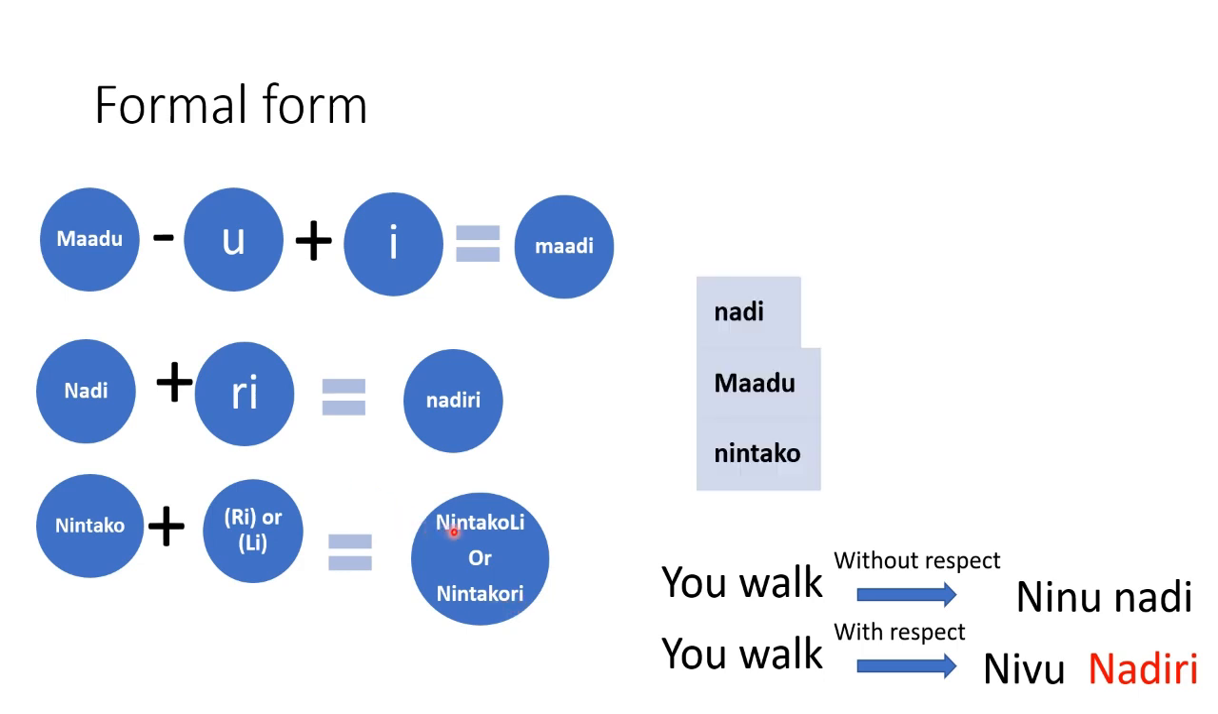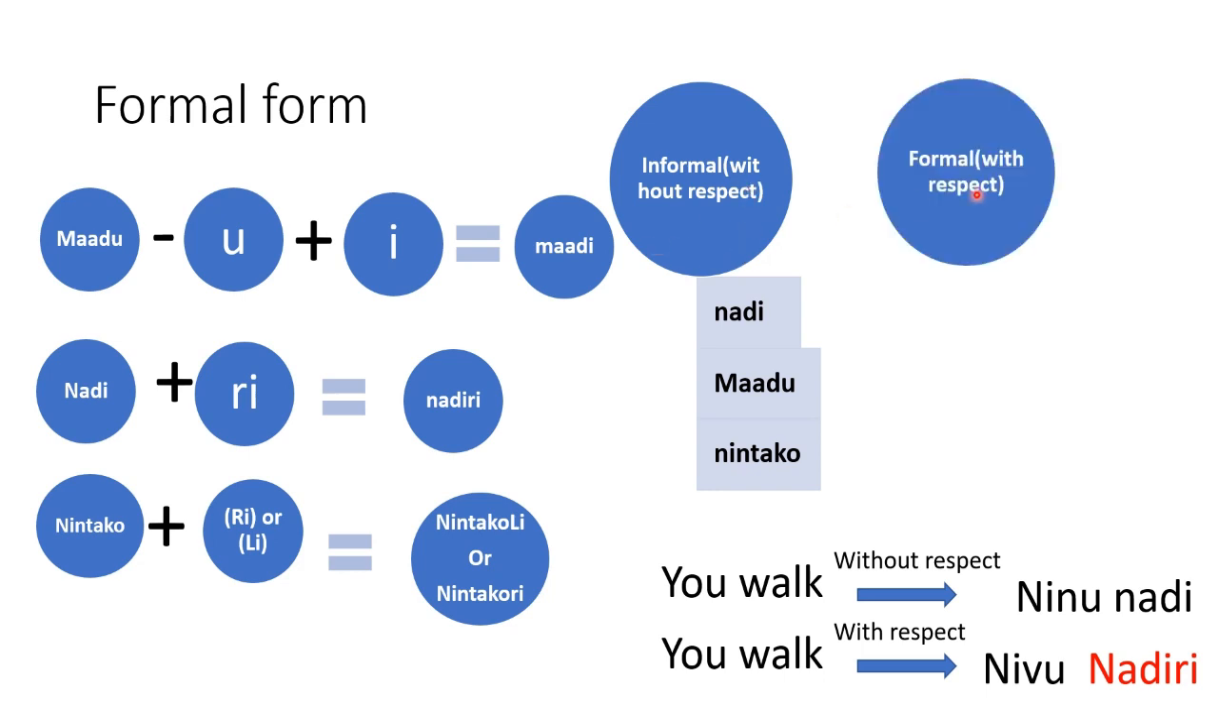Let's try them again. Nadi, Madu, Nintuko, these are all informal forms of verbs, that is without respect. To convert them to formal form, you just need to see which category it belongs to and apply the rule. Nadi is ending with the sound E. So whenever the verb ends with the sound E, Re is the sound that you will add at the end.